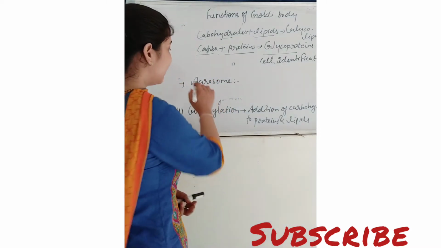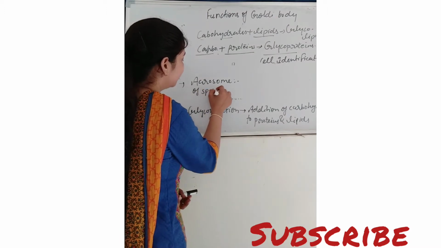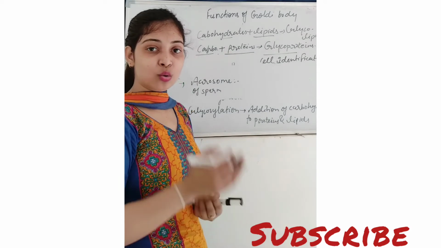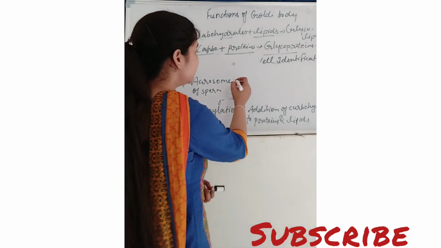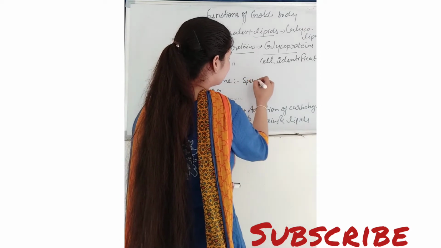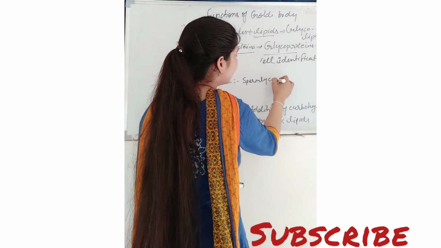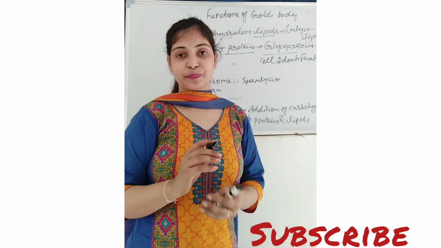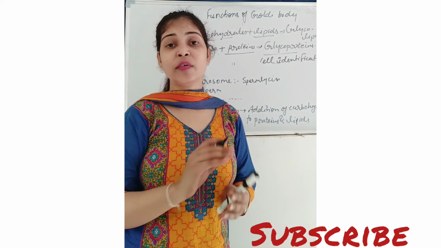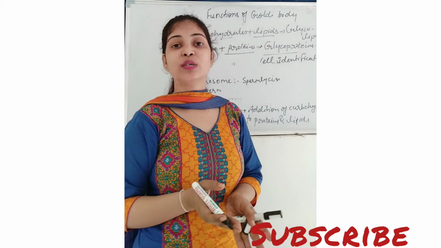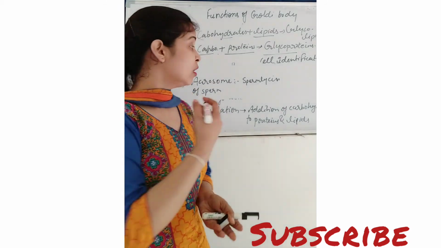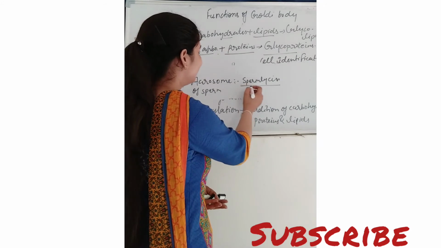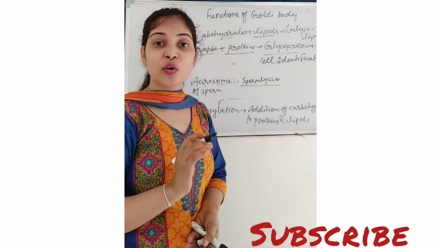It also forms the acrosome of sperm. Right? The sperm का जो acrosome होता है, that is also made up of Golgi apparatus. तो Golgi apparatus acrosome बनाता है, which releases spermlysin. और this spermlysin helps in the dissolving of the ovum. जो ovum की outermost layer को dissolve करने के लिए जो hormone secrete किया जाता है, that is spermlysin, and this spermlysin is secreted by the acrosome, which is made up of Golgi body.